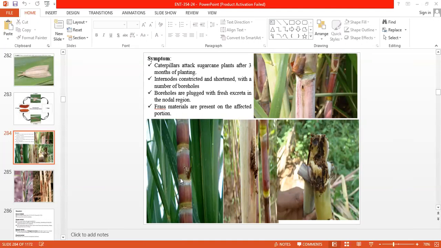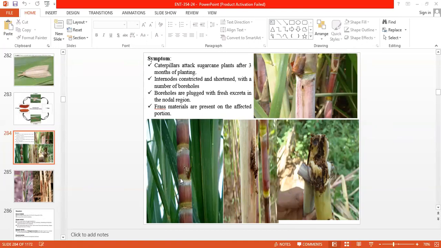This caterpillar mainly bores the nodal region and enters into the stem, forming galleries inside the cane, and infested sugarcane tissues turn reddish in appearance and the cane becomes hard. So this internode borer pest mainly causes damage.